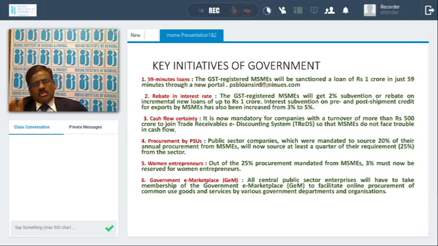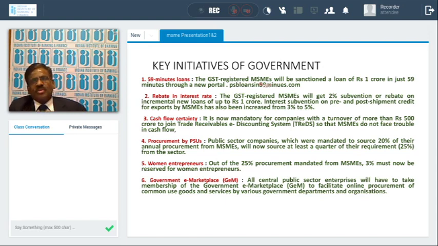But during the last 3-4 months, the number of in-principle sanctions is very high. But from there on, once he approaches the bank, again the usual delay takes place. Only the in-principle sanction is happening within 59 minutes, but thereafter, it is taking a longer time.